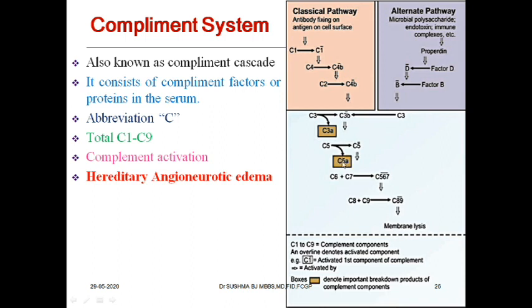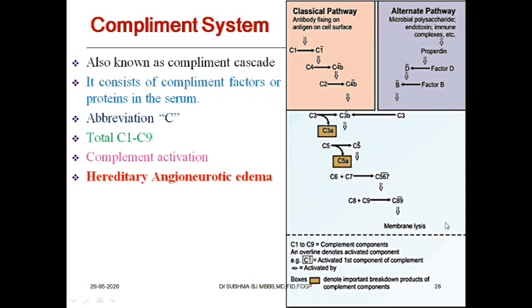This sort of cascade reaction happens, and ultimately there is formation of C5, 6, 7, 8, 9. What are they going to do? They are going to cause pores on the cell which is to be attacked. When they cause the pores, there is imbibition of water, an entry of water into the cell. So the cell will automatically burst. The cell membrane will automatically burst. This is called membrane lysis.